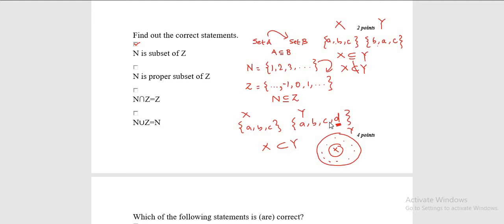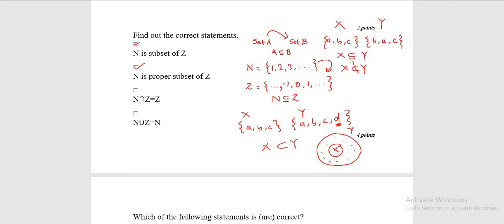So please, there is a very fine difference between subset and proper subset. Please just look into it. By the proper subset definition, you can find that N is sitting inside Z and there exist some extra elements of Z which are not in N. So definitely this option B is also correct.